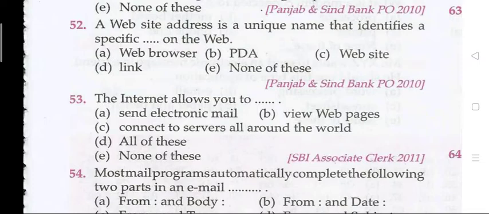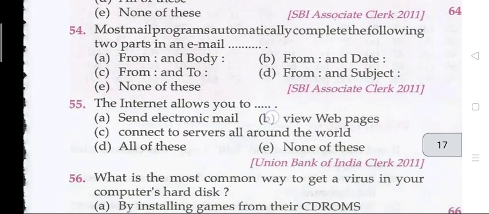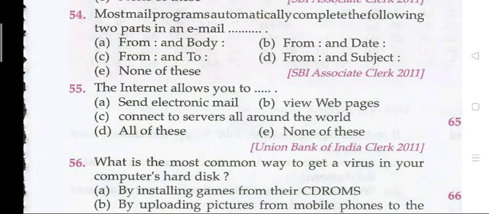Question 53. The internet allows you to dash. The right answer is D, that is all of these: send electronic emails, view web pages, and connect to servers all around us. Question 54. Most mail programs automatically complete the following two parts of an email.